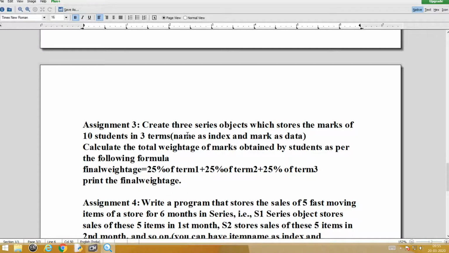So, go through this, create 3 series objects. I hope you are getting the meaning of term 1, term 2, term 3. If not, a clue is that term 1, term 2, term 3, those 3 different series are the ones with which you have to create your objects.